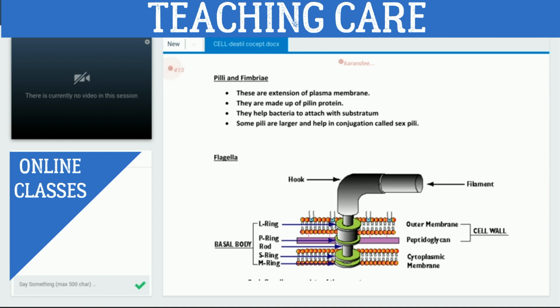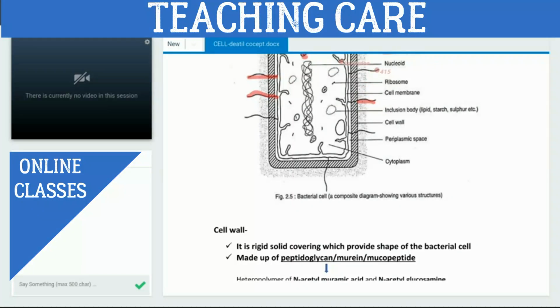What is the chemical composition? It is made up of pillin protein. Pillin protein, right? And they help bacteria to attach with the substratum. Substratum means any surface, right? For example, these are the pili.